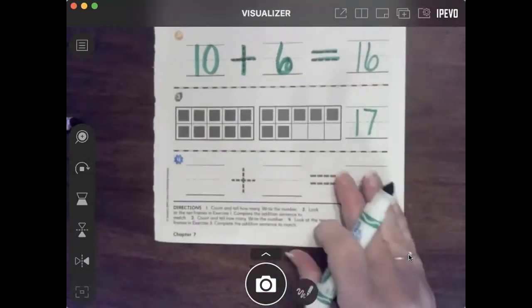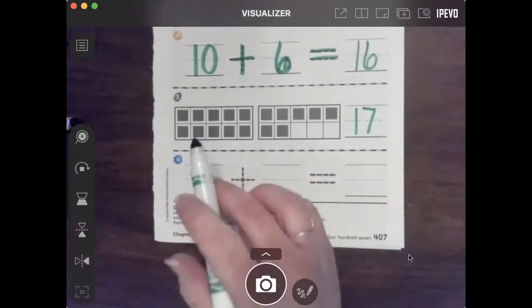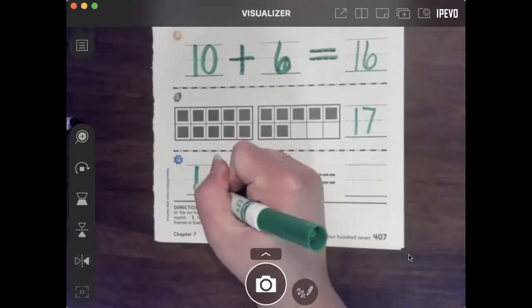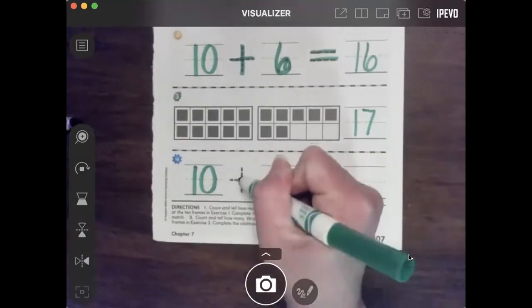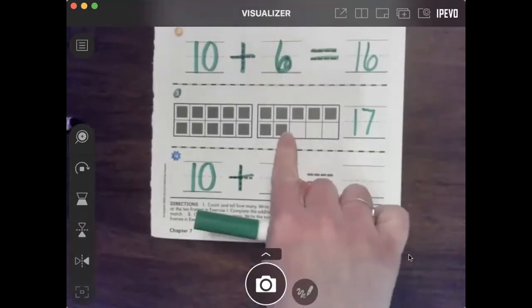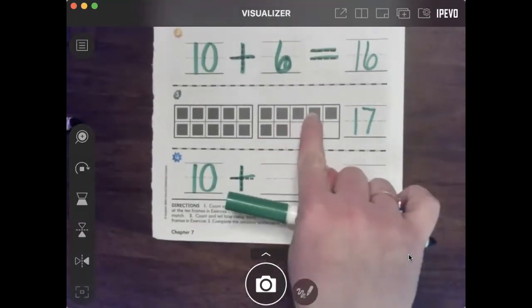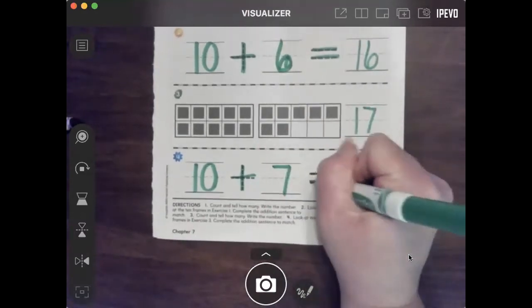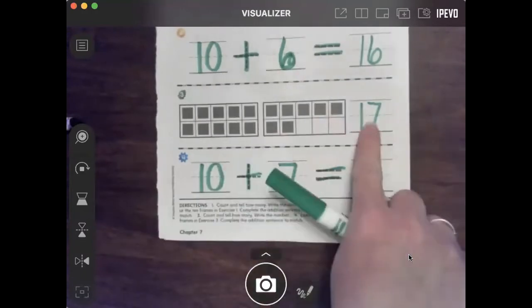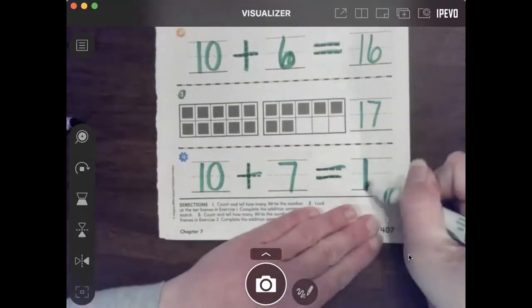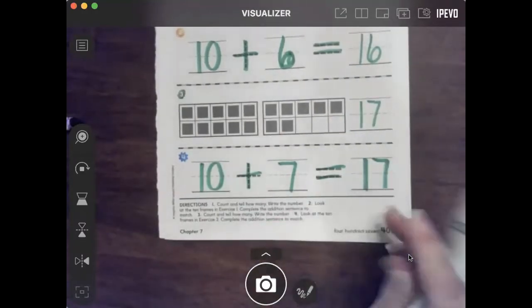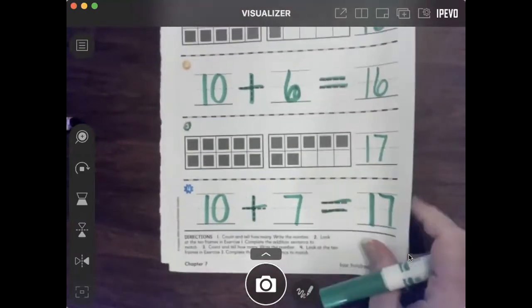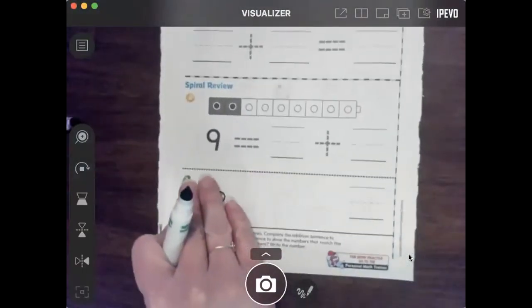And then we need to come up with an addition problem. So this is one full tens frame, so we know a full tens frame is 10, plus, how many do we have in this tens frame? 1, 2, 3, 4, 5, 6, 7. And then 10 plus 7 is how many total? Well, it's right here. 10 plus 7 is 17. Okay. All right, and then hopefully you went ahead and tried the last page too.